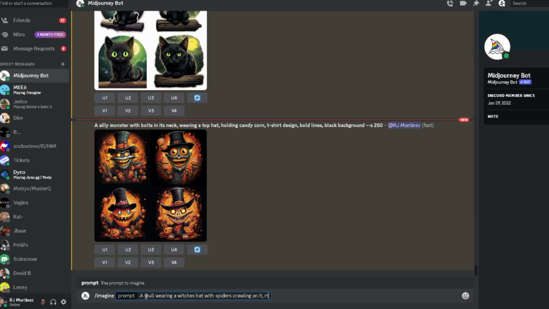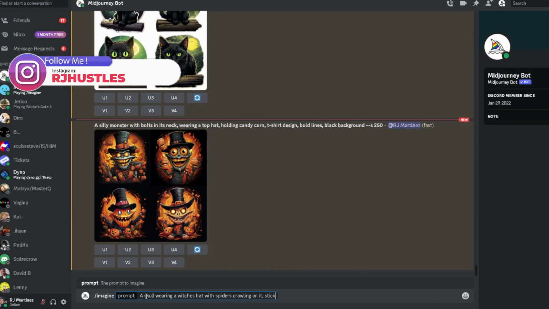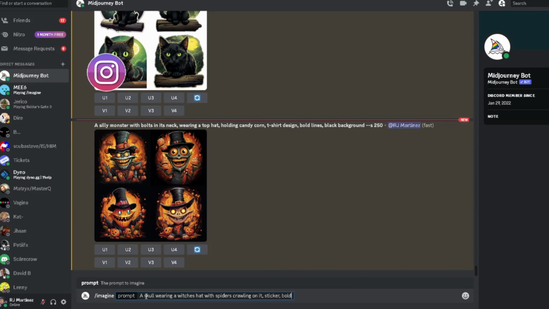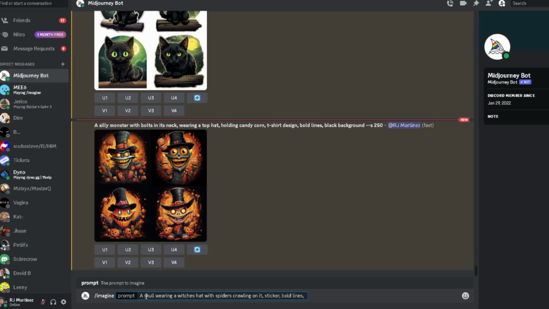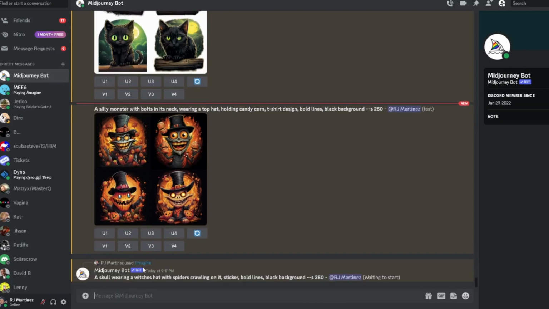Let's do t-shirt design. Well, let's do sticker for this one. Sticker. We're going to go ahead and do bold lines. All right, and then let's say black background. Let's do another black background, because it looks better. Boom, and then we're going to hit enter, and that's going to populate for us.